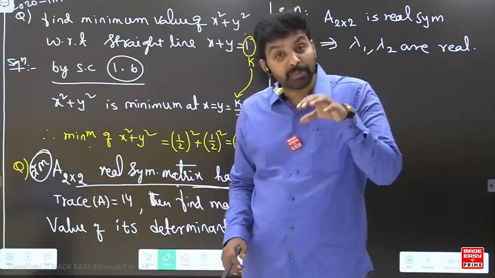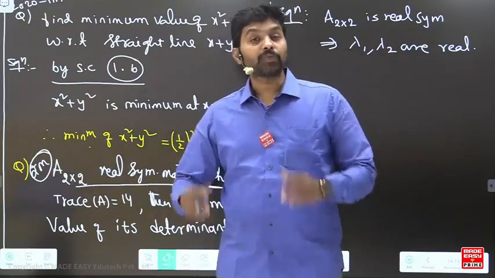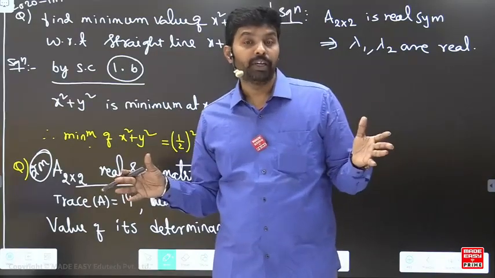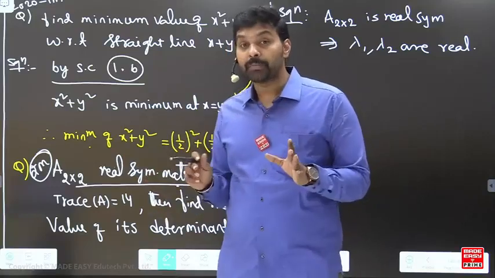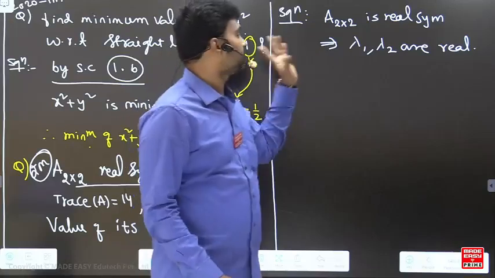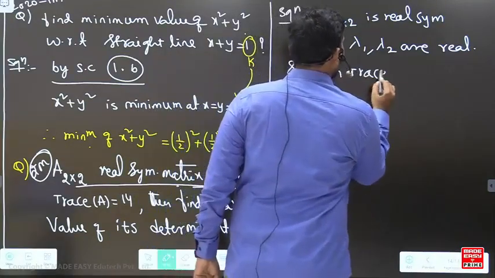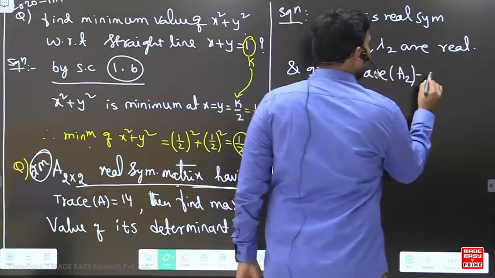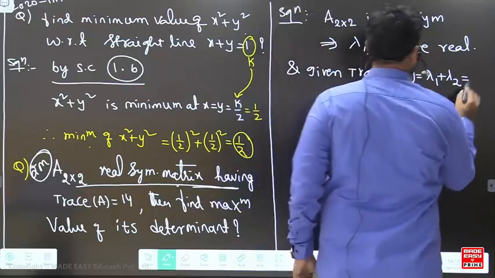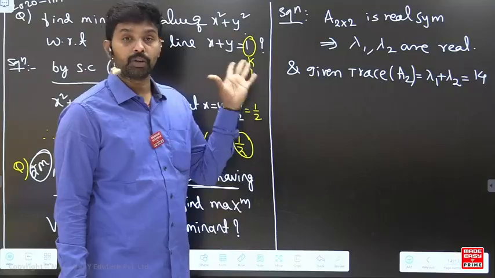So why has he mentioned symmetric matrix especially? Why can't he say some other matrix? Because for some other matrix, if you take the eigenvalues, that is lambda 1, lambda 2, they may be complex, imaginary. But for the symmetric matrix, definitely the eigenvalues will be real numbers. So that's the case here. Given the trace of A 2 by 2 is equal to lambda 1 plus lambda 2, which is 14 here.